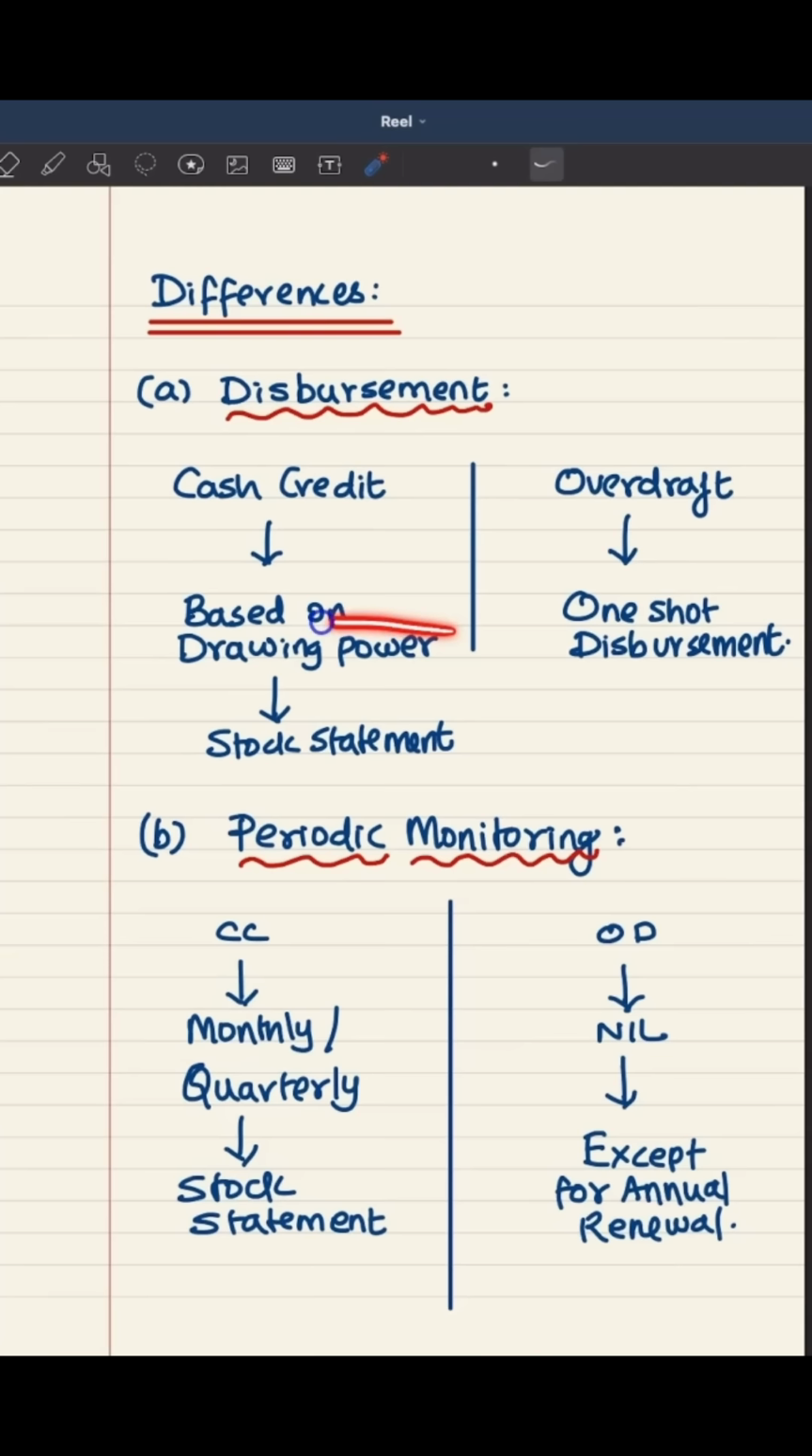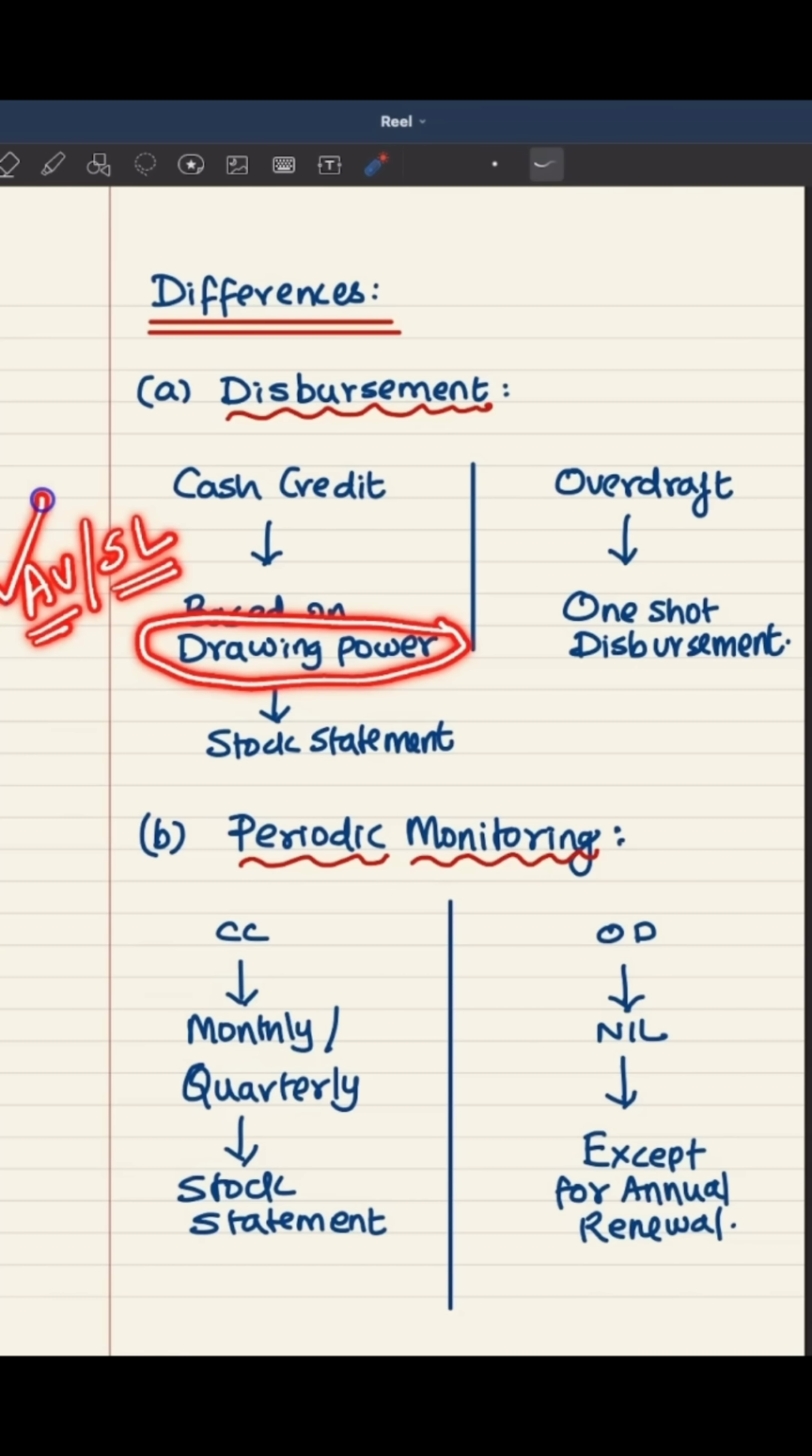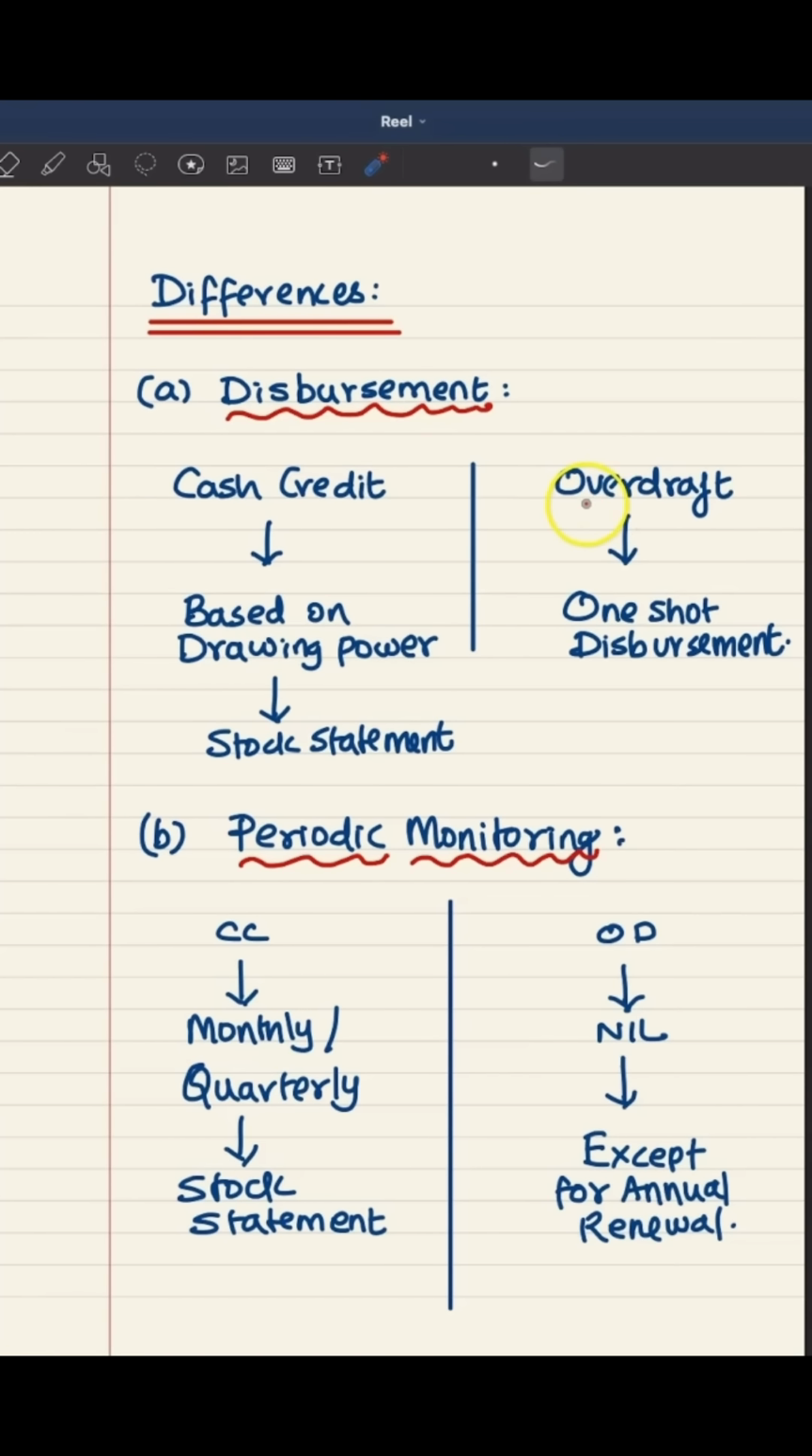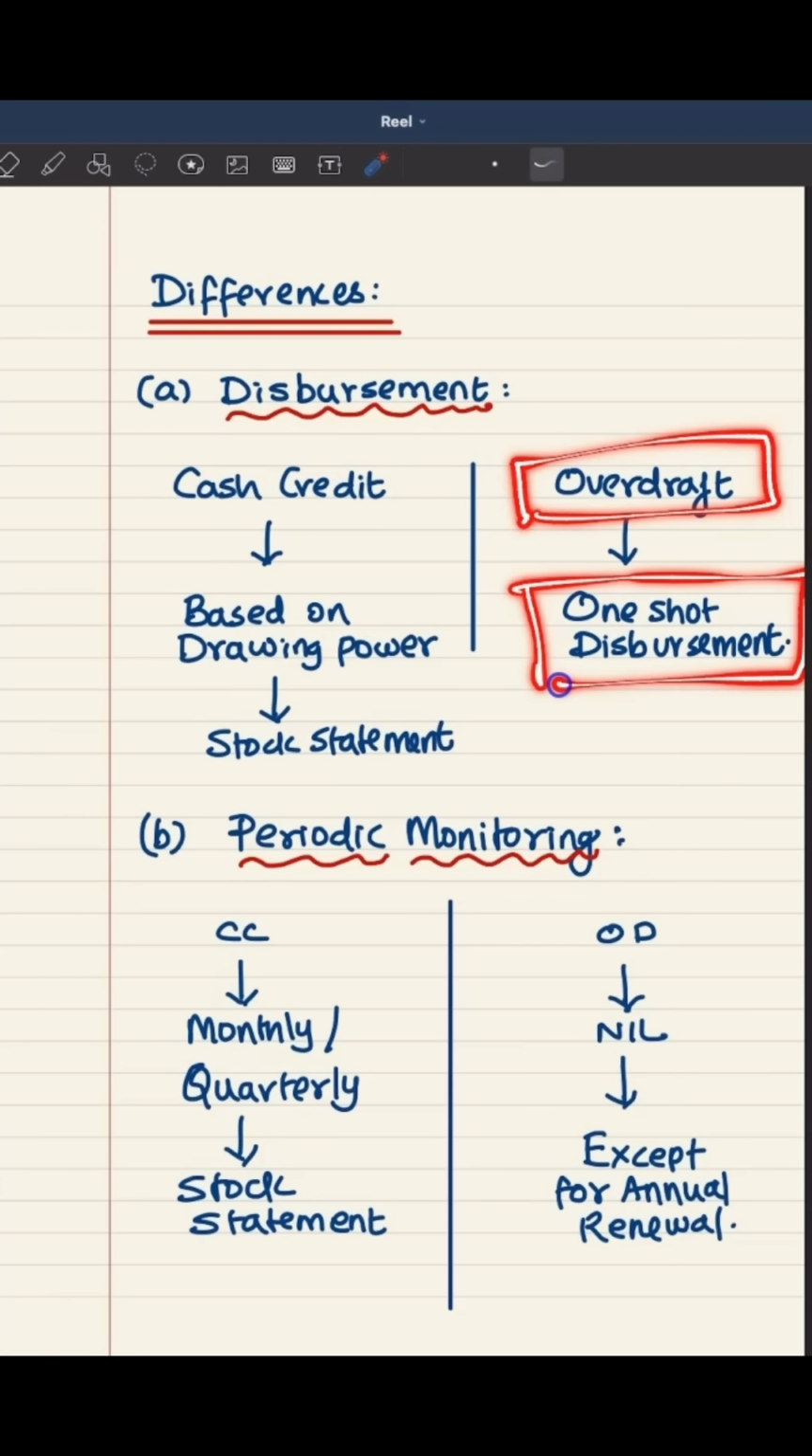Disbursement will be the amount derived as per drawing power, and this will be arrived by comparing the advance value with the sanction limit. If advance value is less than the sanction limit, then only advance value will be considered as drawing power. And if sanction limit is less than advance value, then in that case only sanction limit will be considered as drawing power. So in that way it is very stringent. Whereas in overdraft it is a simple vanilla case. Here whatever the amount sanctioned as overdraft will be disbursed in one shot to the current account of the borrower.